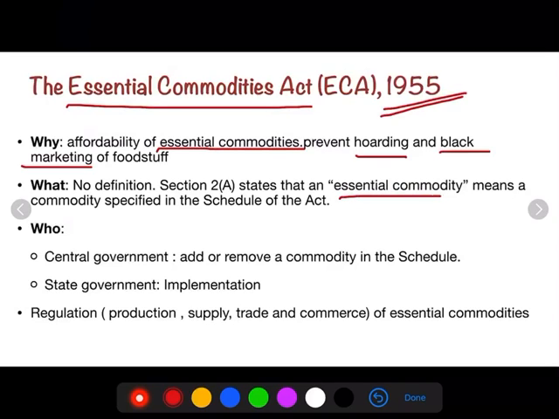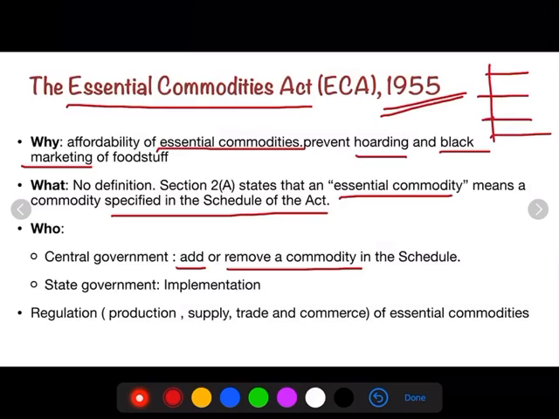Now, what is an essential commodity? There is no specific definition of essential commodity in this particular act. It says that anything which is specified in the schedule of the act is an essential commodity. Central government has the power to add or remove a commodity as an essential commodity in the schedule.